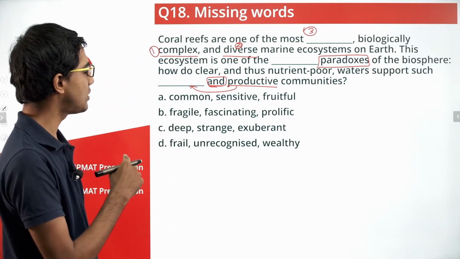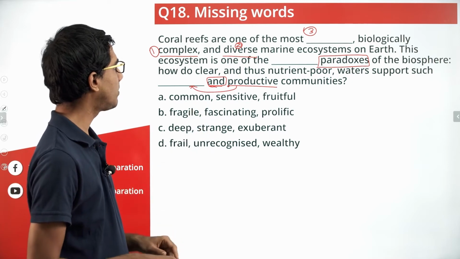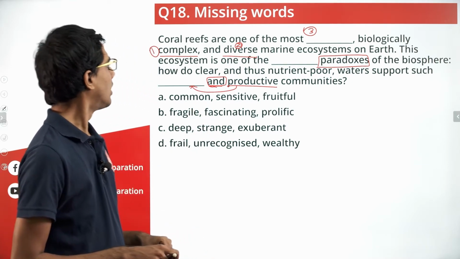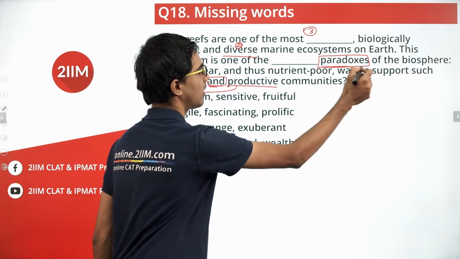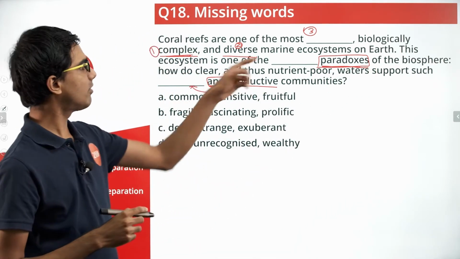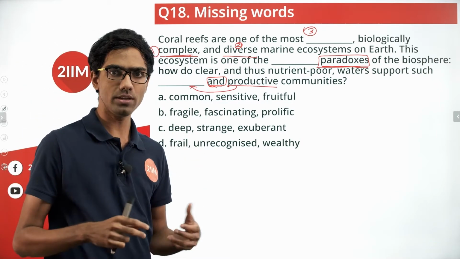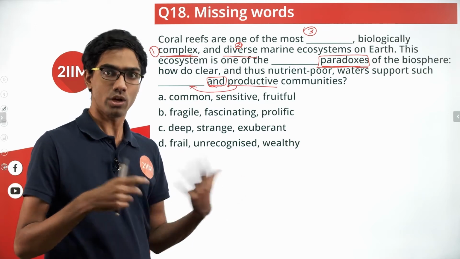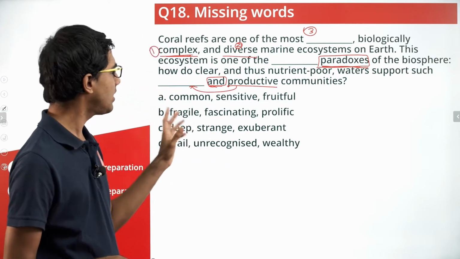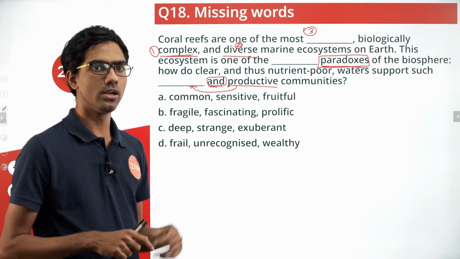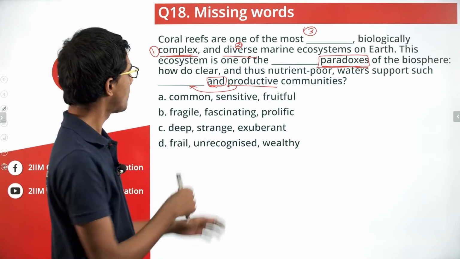A, common, sensitive and fruitful. Coral reefs are one of the most biologically complex and diverse marine ecosystems on earth. So we are talking about complexity, we are talking about paradoxes. Can common be one of the words that can come here? They are describing something that is special, that is unique, that is not found in all the places, that is very limited in scope and that has some special characteristic features. Common need not necessarily be the right adjective that fits in there, but let's move on to the next one. We'll still keep it here.